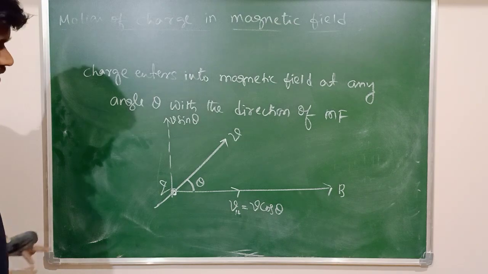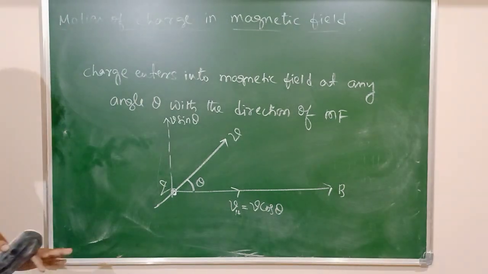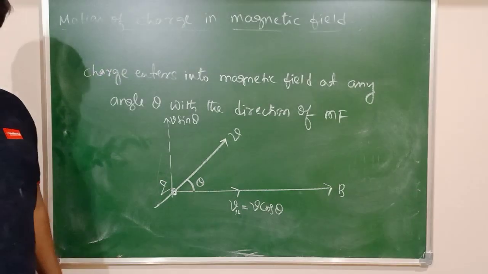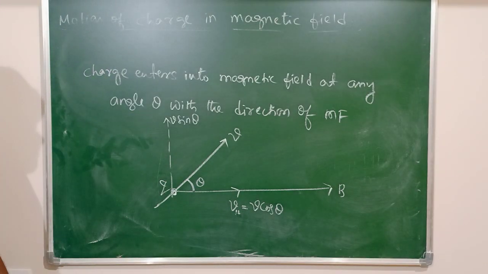So the velocity of the charged particle is resolved into two components: V cos theta and V sin theta.